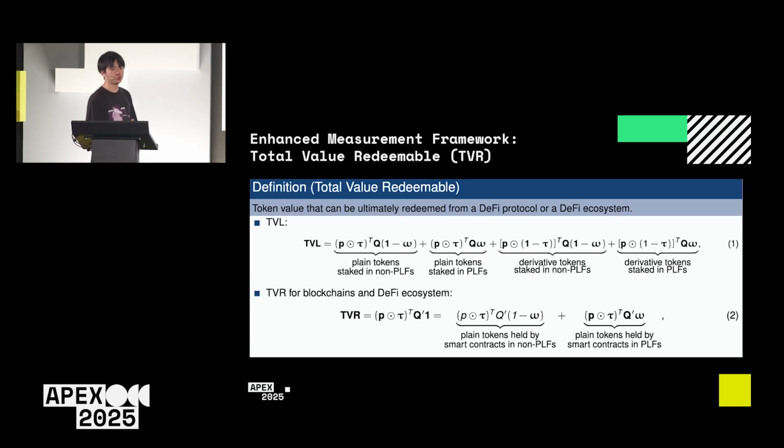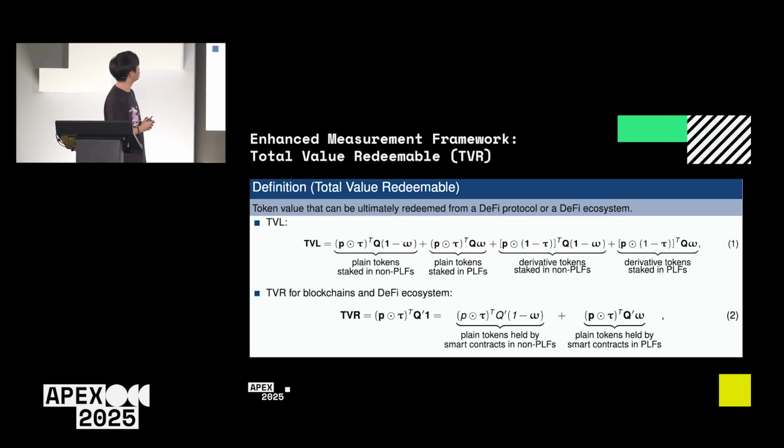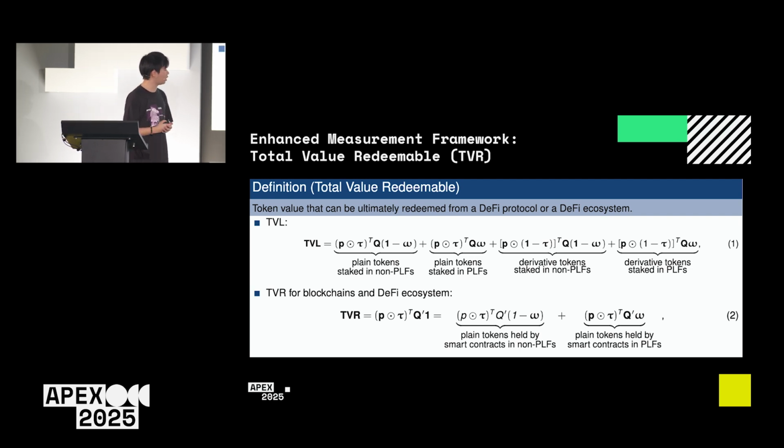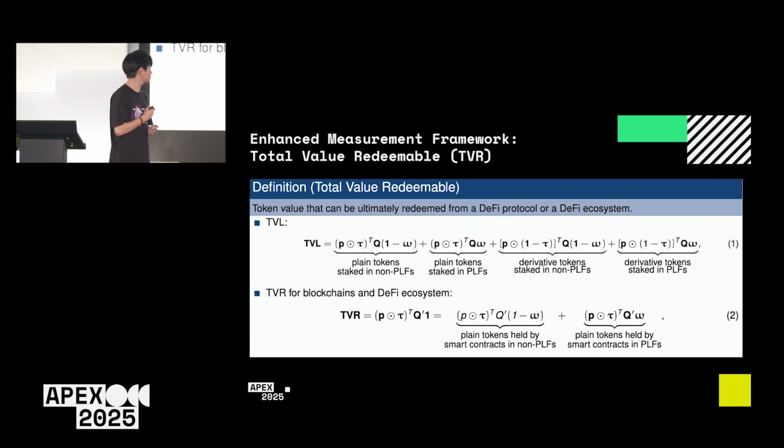Therefore, we introduced a new metric called the total value redeemable, or TVR, which is defined as the total value that can be redeemed from DeFi protocols or DeFi ecosystems. For the traditional TVL framework, we include both the plain tokens and derivative tokens. But for the TVR, we only include the plain tokens.